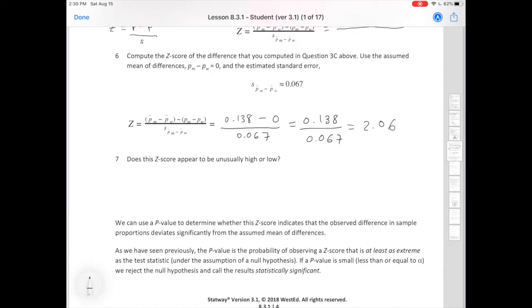Okay. Does this z-score appear to be unusually high or low? Yes. Since 2.06 is greater than 2, I'll say greater than or equal to, it is unusually high. Remember, when something is more than 2 standard deviations away from the mean, we consider that unusually high.